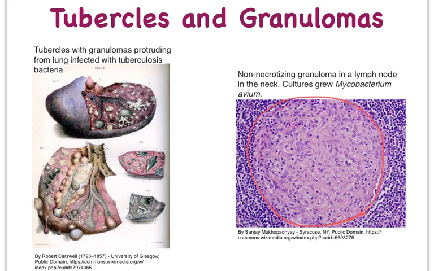And in the case of the lungs, what's going to happen if it's tuberculosis is that these granulomas can protrude, and then we refer to them as tubercles. So here's a tubercle and there's a tubercle. From there, the term tuberculosis.